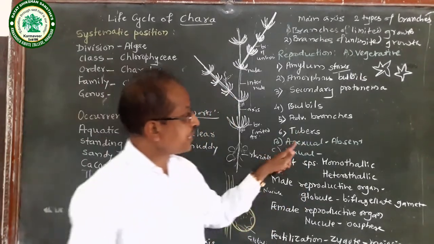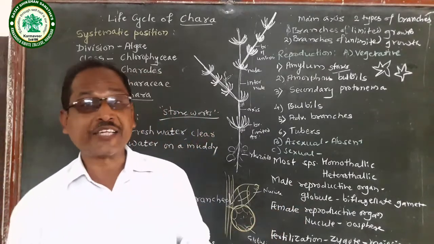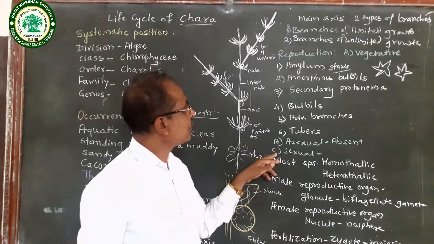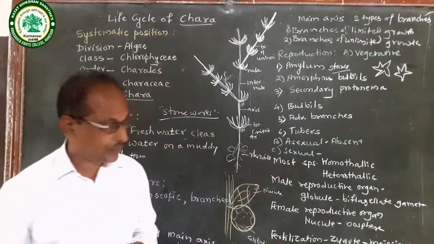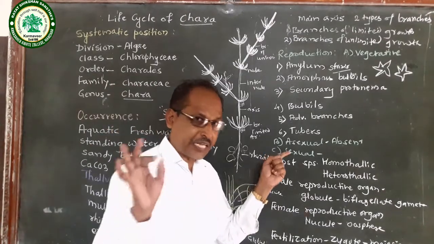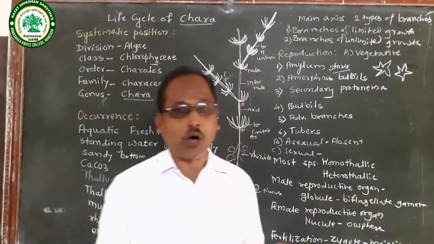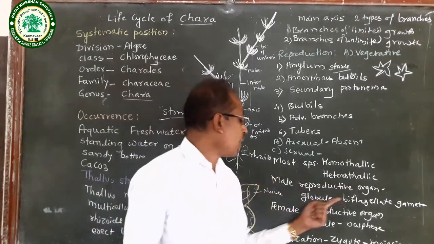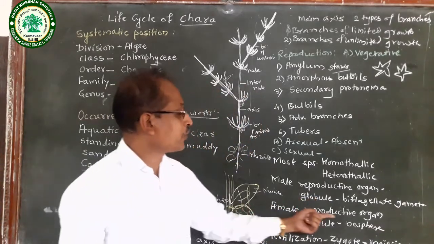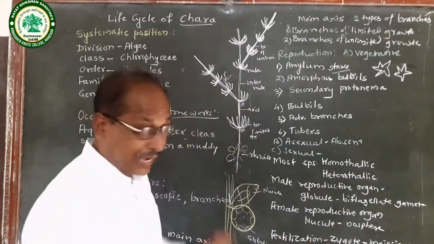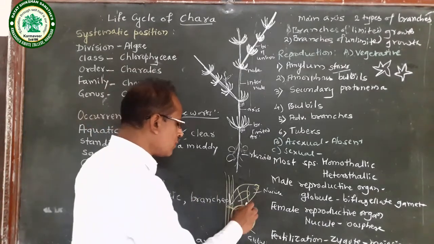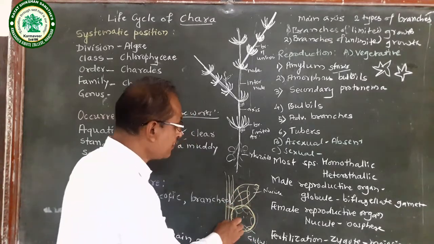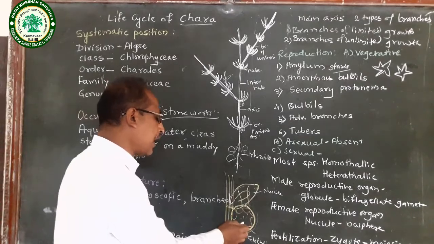The next is asexual reproduction. In Chara, asexual reproduction is totally absent. Then the next type is sexual reproduction. In Chara, sexual reproduction is present. There is a male reproductive organ and a female reproductive organ. The male reproductive organ is called globule and the female reproductive organ is called nucule. In Chara, nucule is present above the globule. This is a globule, a globular structure, and this is a nucule, present above the globule.